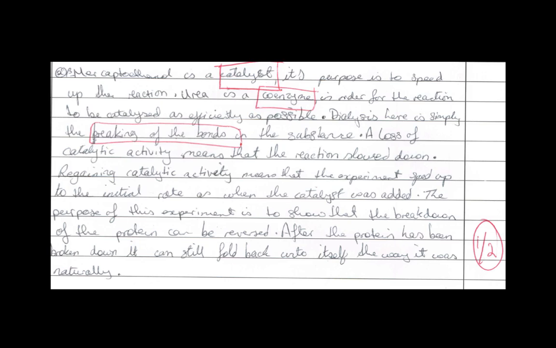They start off by saying that beta-mercaptoethanol is a catalyst, which is entirely wrong. They're saying that urea is a coenzyme, which is also wrong. And that dialysis is a process of breaking the bonds. All these things are incorrect. The bottom line here is that these are actual student responses, and it also means that this could be your response. So you'll be learning from them. If you have something like this, you see the mark you're going to get. Please know that these things are misconceptions, these things are wrong.